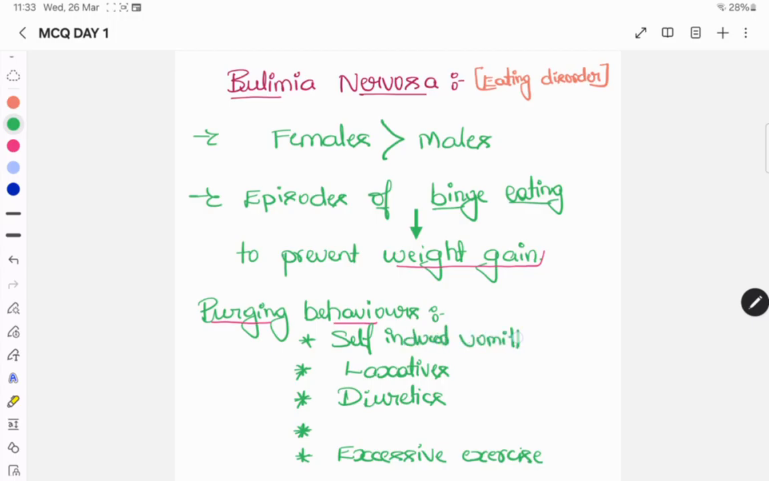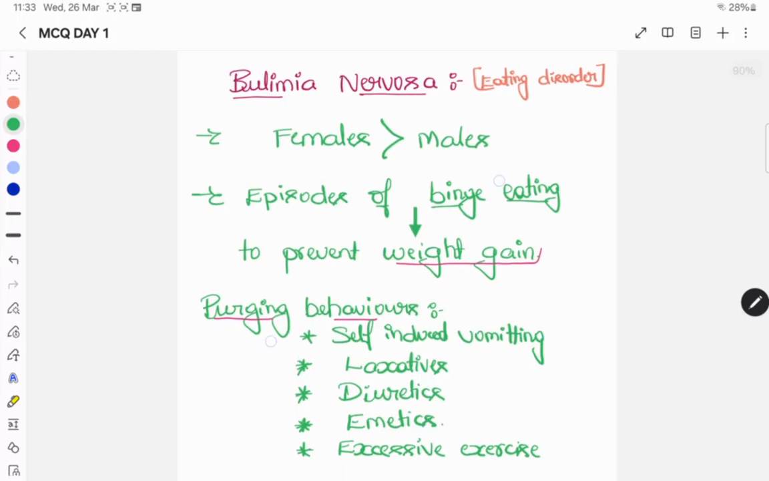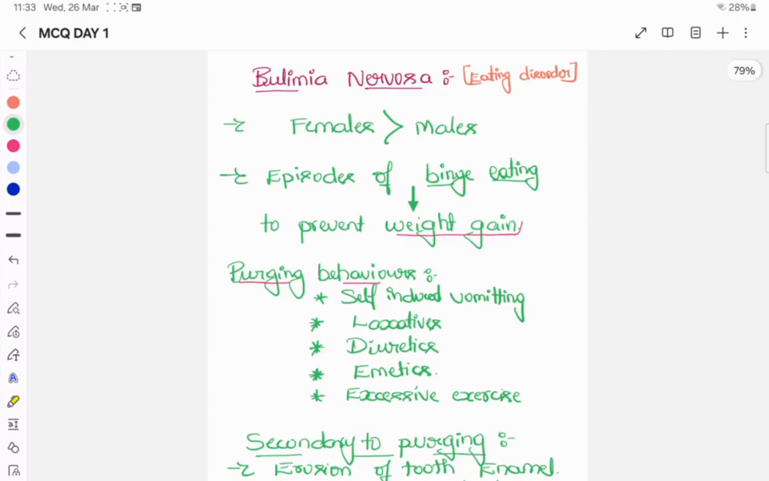And they will use certain laxatives. They will use laxatives and diuretics, and also emetics. It's not anti-emetics, they use emetics because they have to vomit whatever they ate. So emetics and excessive exercise. These are all the purging behaviors we can expect in bulimia nervosa. Important. This one is also important.